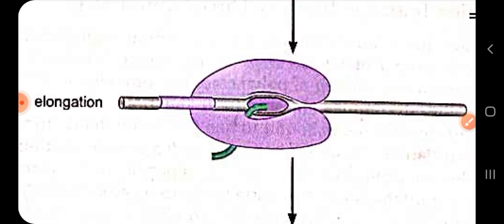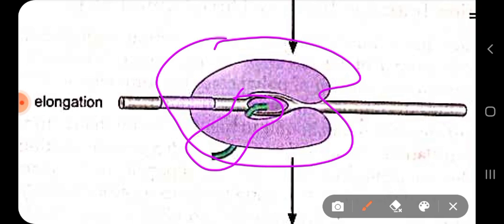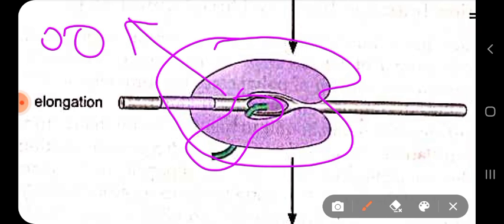So, what happens when RNA starts to be synthesized? Another conformational change occurs in the structure of RNA polymerase. Why? So that the initiation factor, which has not been shown in the diagram, can be removed, and in its place the elongation factor comes and binds to help the RNA polymerase carry out the elongation of RNA.